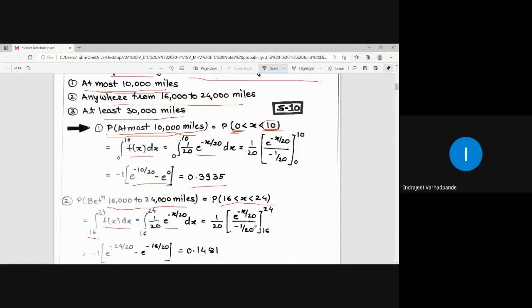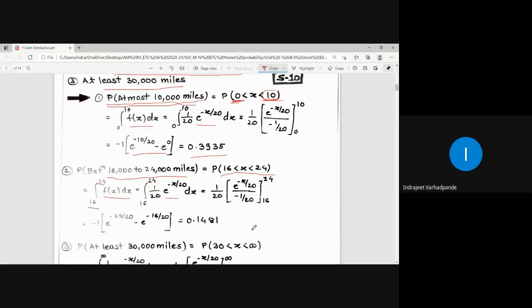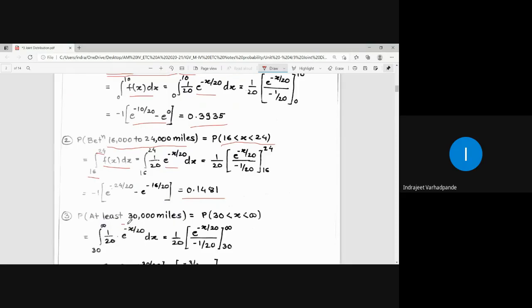Only the change is you need to put the upper limit and the lower limit. This value will be 0.1481. At least 30,000 miles. What do you mean by at least? The minimum value is 30. What is the upper bound? Upper bound is not known. Upper bound will be infinity.